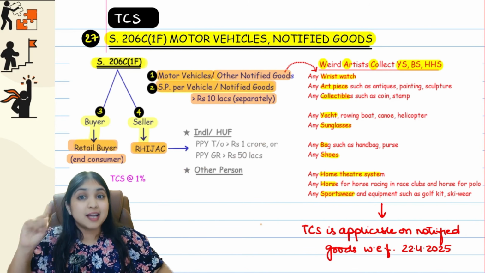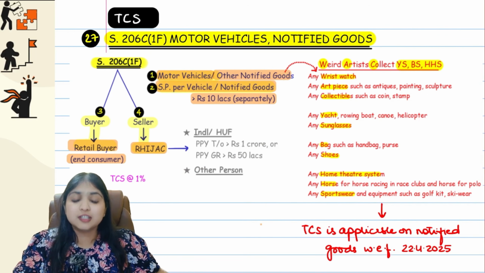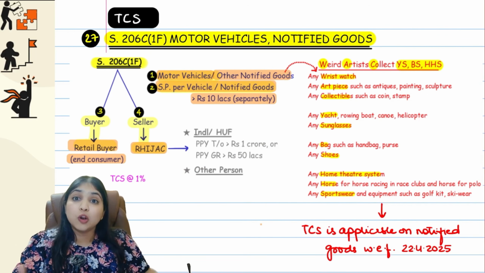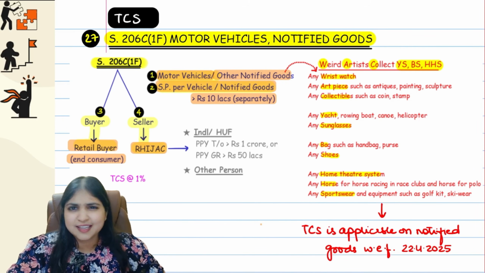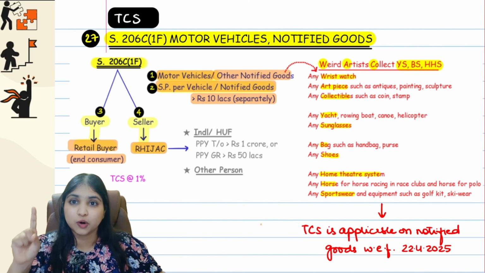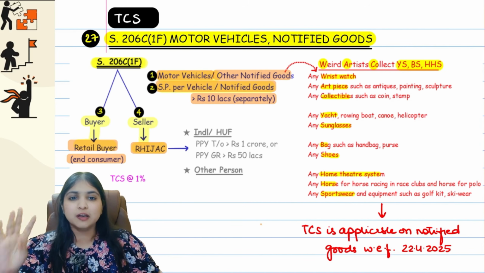When the seller is collecting from the buyer consideration for the motor vehicle or consideration for the goods, along with the consideration, the seller will also collect TCS at what rate? At the rate of 1%. Easy, guys. That's all very simple. 4 conditions. What are the goods? Selling price per item should be more than 10 lakh. Who is the buyer? Who is the seller?